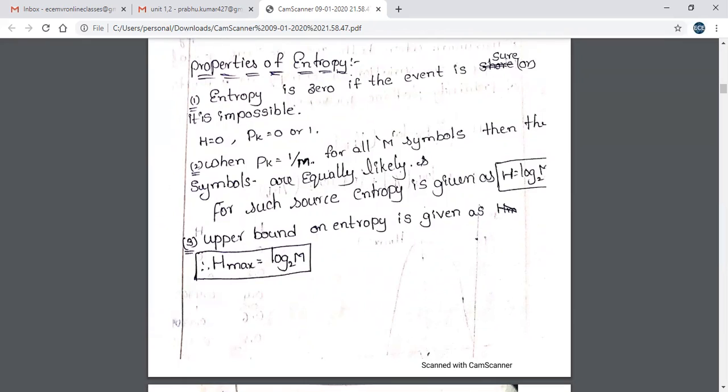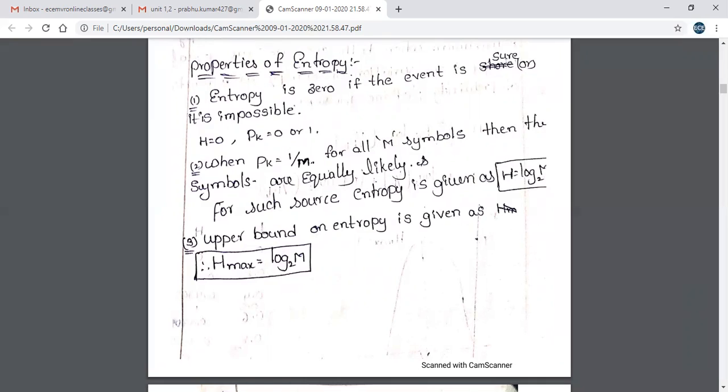Entropy is 0 when the event is sure or impossible. That is H is equal to 0. The event is sure or impossible means the probability is 0 or 1. So if the probability is 0 or 1, the entropy is 0. We can prove these properties in the next topics.